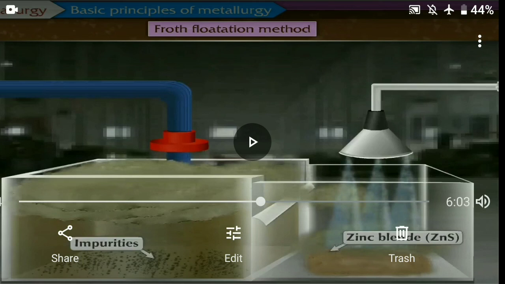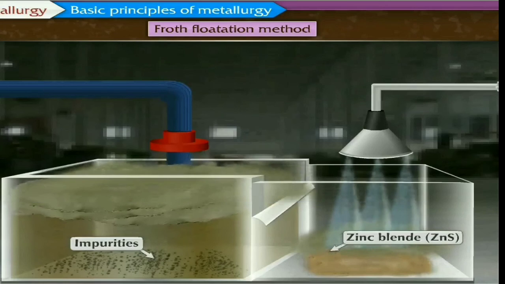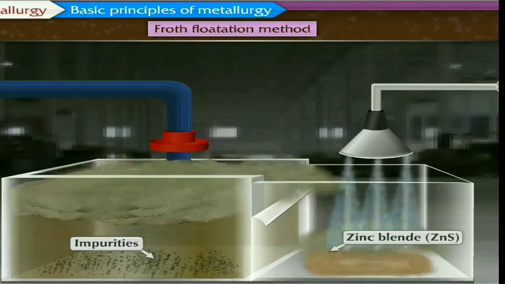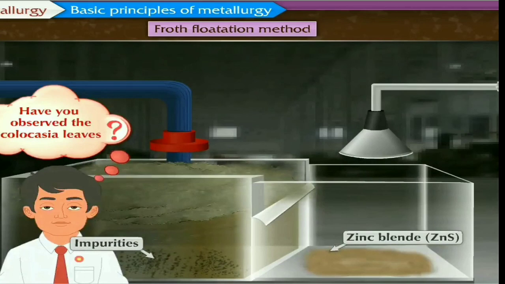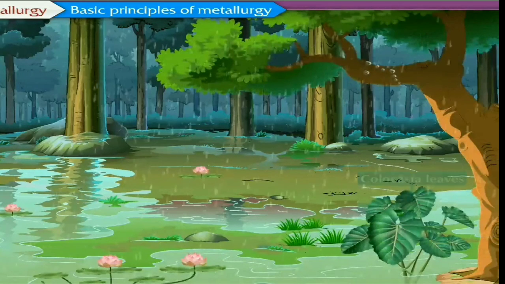So concentration of zinc blende and copper pyrite can be done, so particles of certain sulfide ores, those metals which are mixed with sulfide, can be separated out in this process. Okay, because we have some impurities. Colocasia leaves are given as one example.